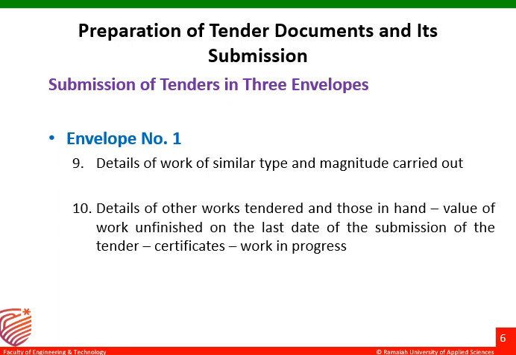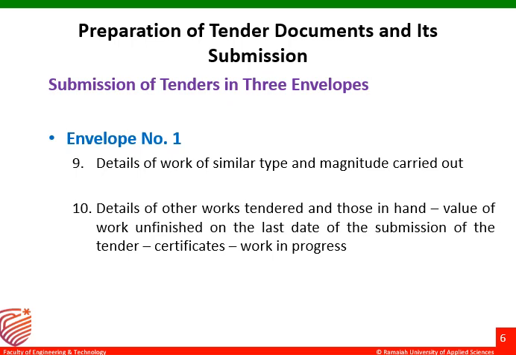Under that particular license or the contractor's name, what are the different works that have been executed and that are currently in progress? Those details have to be mentioned here.